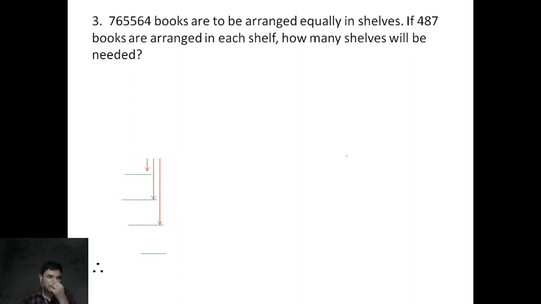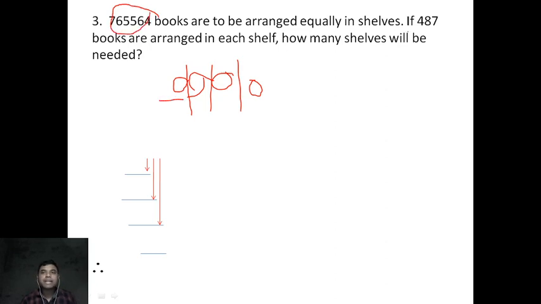Next, question number 3. These books are to be arranged equally in shelves. If 487 books are arranged in each shelf, how many shelves will be needed? Same: in one shelf 487, next shelf 487, next 487, next 487. So what you are doing is distributing the total quantity of books, and in one group there are 487 books. So what will you do? Division.